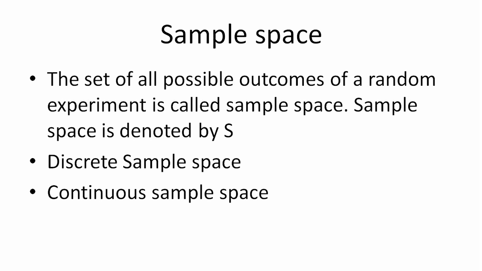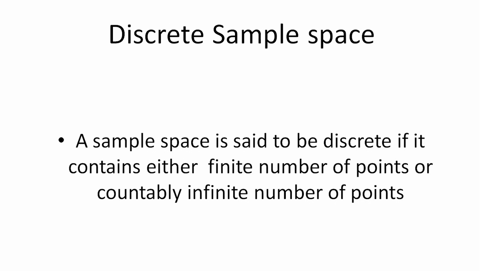Next concept is sample space. The set of all possible outcomes of a random experiment is called sample space. Sample space is denoted by capital X. Again, we classify the sample space into two. One is discrete sample space and the other is continuous sample space. What do you mean by discrete sample space?